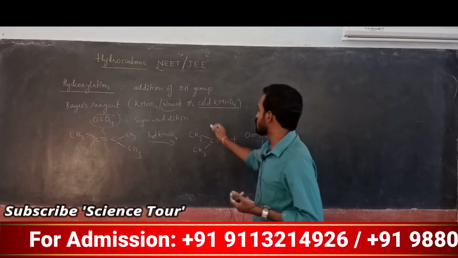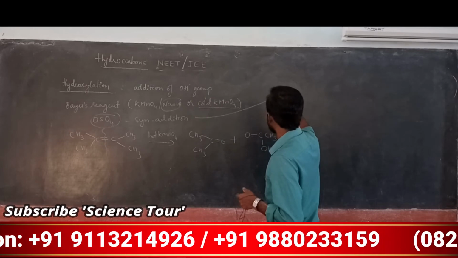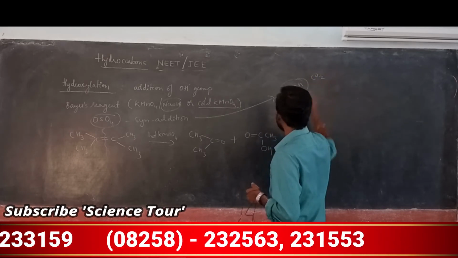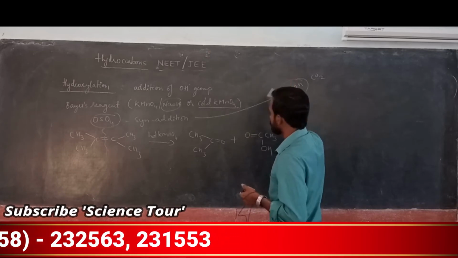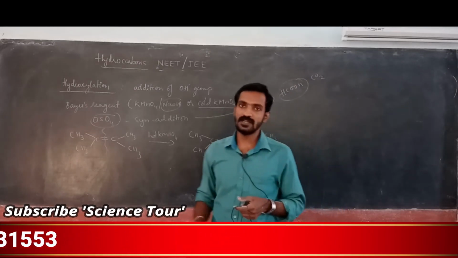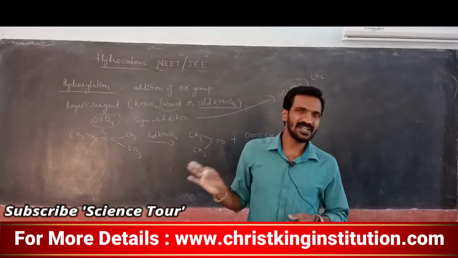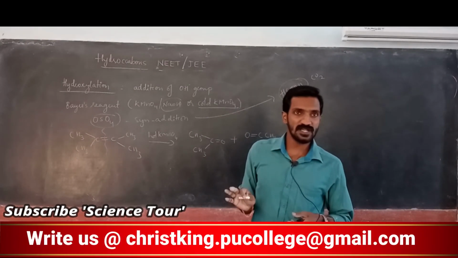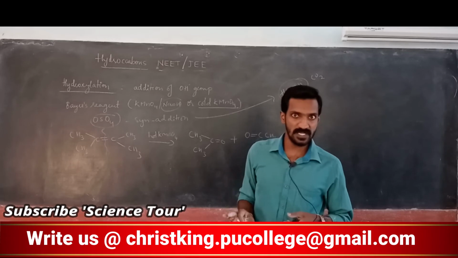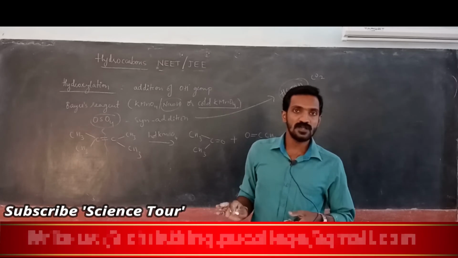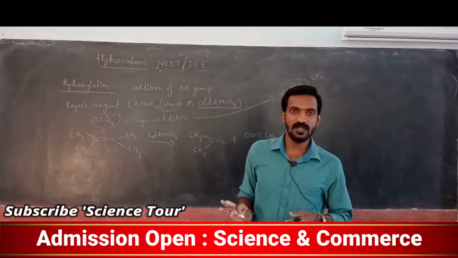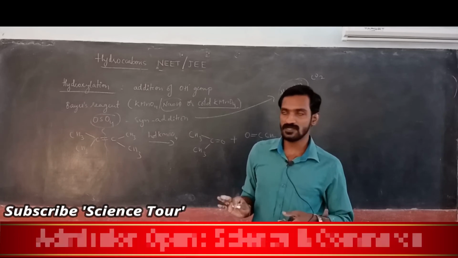So you are getting product in this one, my dear students, formic acid, COOH, and carbon dioxide. At the beginning you are getting performic acid, okay, later you are getting formic acid. It is not that much important, but please note this particular hydroxylation reaction takes place in the presence of Bayer's reagent. Bayer's reagent means KMnO4 in the presence of sodium hydroxide or cold KMnO4, understood? It gives formic acid and carbon dioxide as a product.